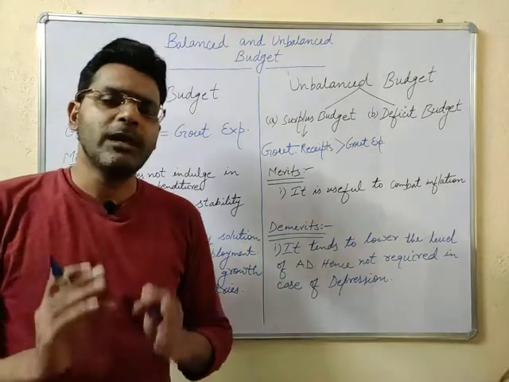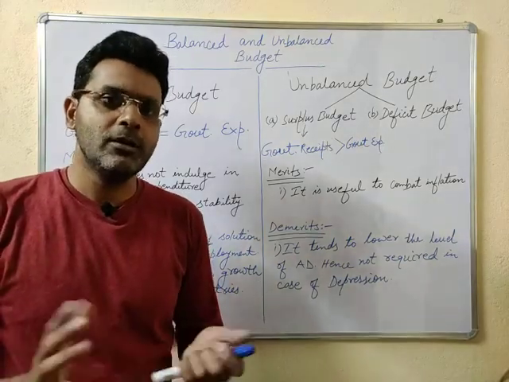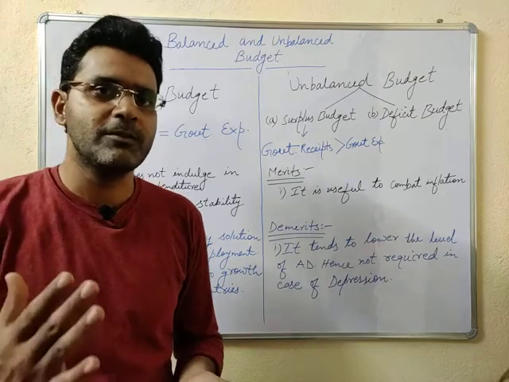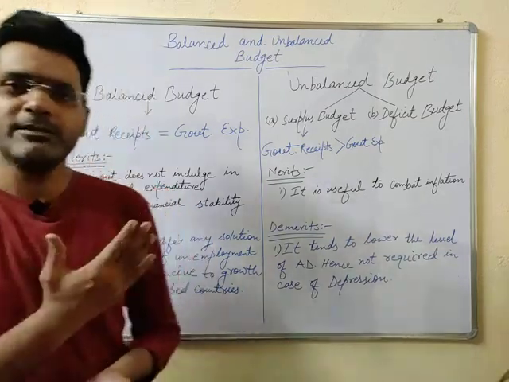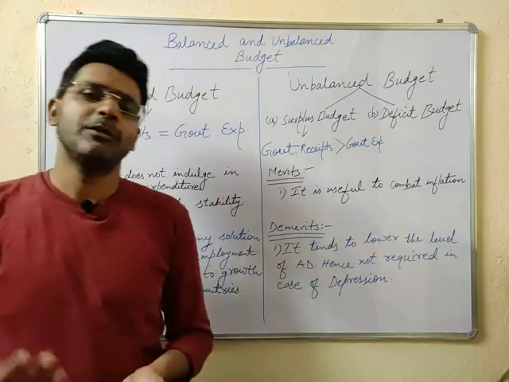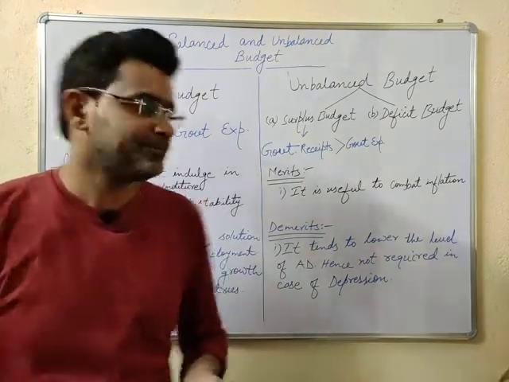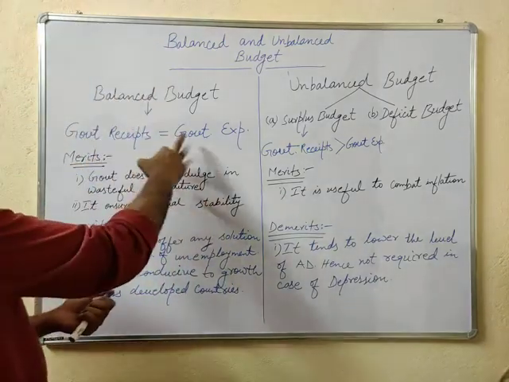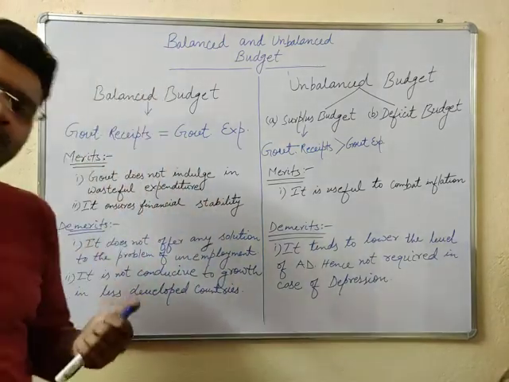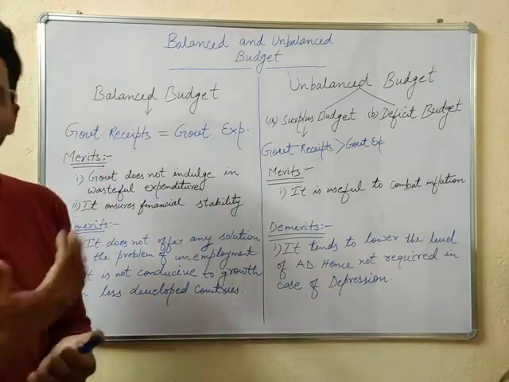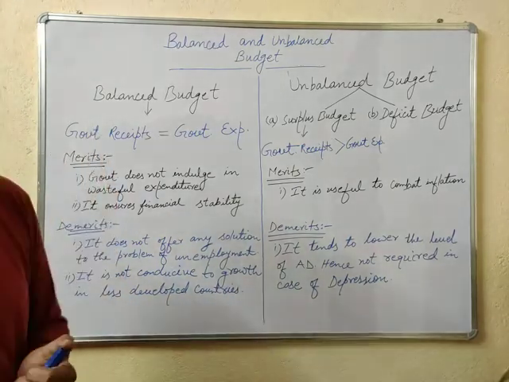Dear learners, when we say government receipts, it means the estimated government receipts or estimated budgetary receipts. And when we say government expenditure, it means the estimated budgetary expenditure of the government. So here government receipts and government expenditure are equal to each other. Now we will see the merits and demerits of the balanced budget.